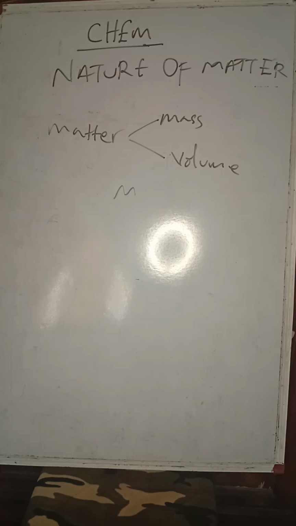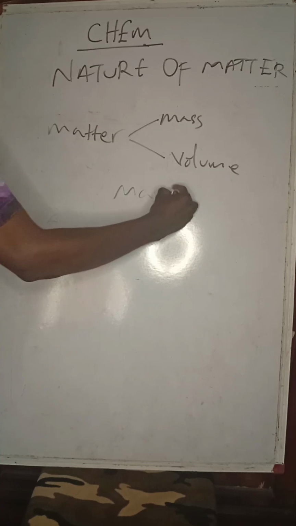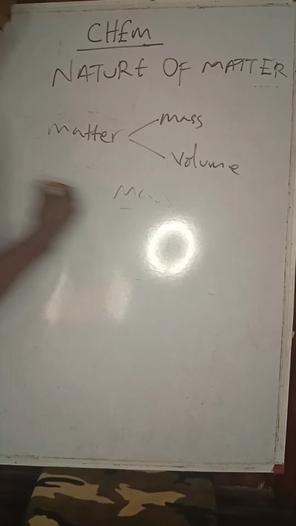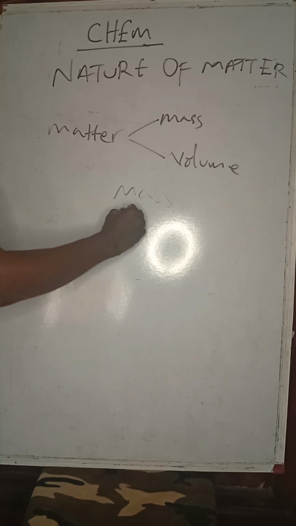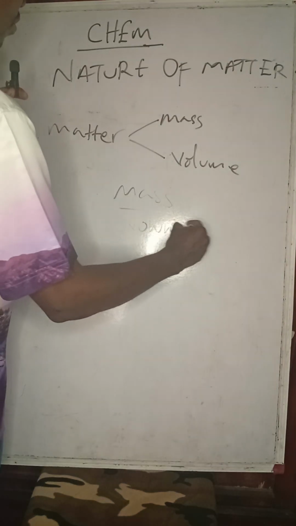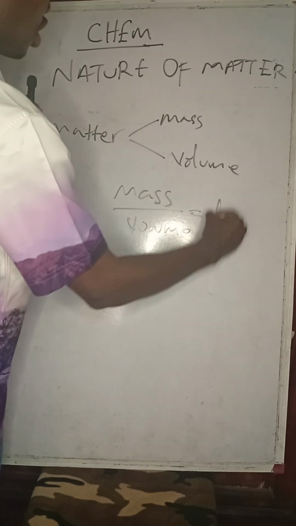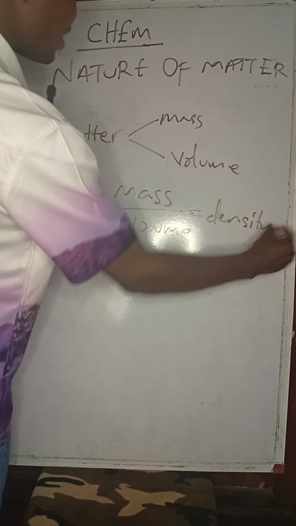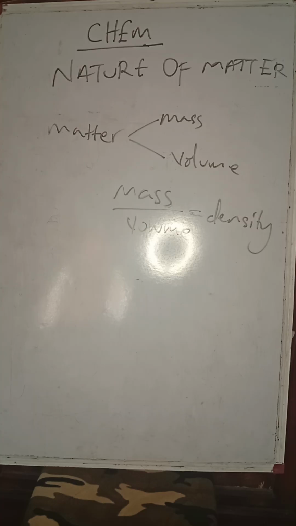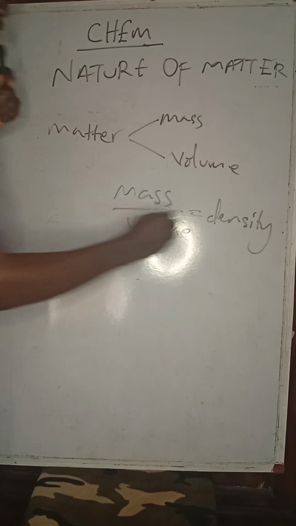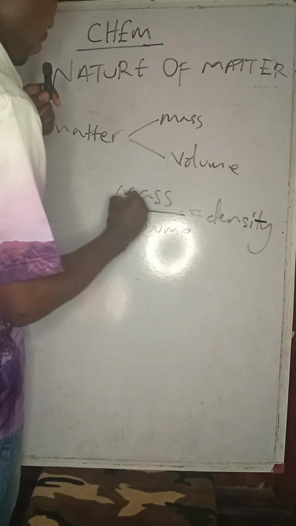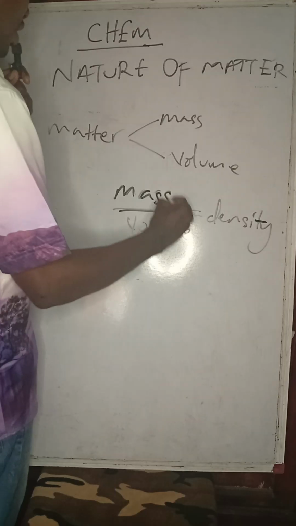and volume, and mass over volume is equal to density. So we can say matter is any substance that has density. So any substance that has density can be defined as matter.